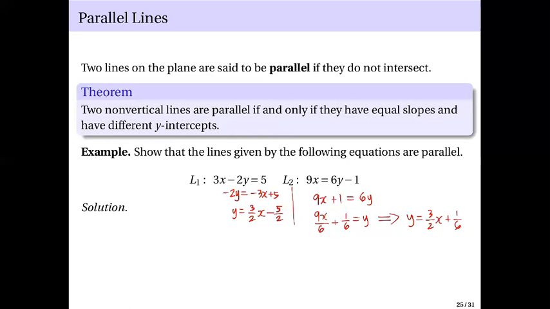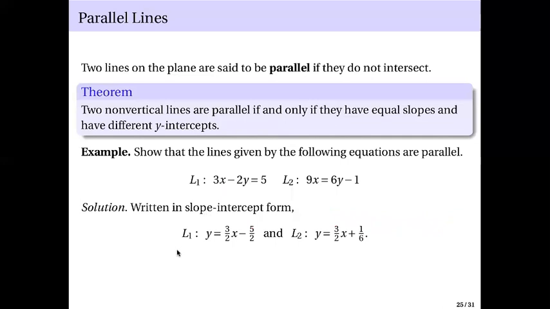Therefore, we have the following. Written in slope-intercept form, we have L1 written this way, L2 written this way. And observe, the coefficient of x here, it's 3 halves. The coefficient of x here, it's 3 halves.